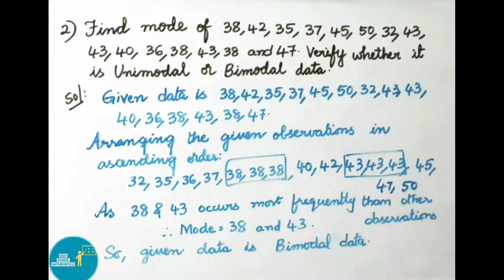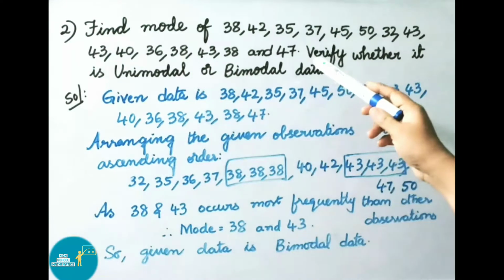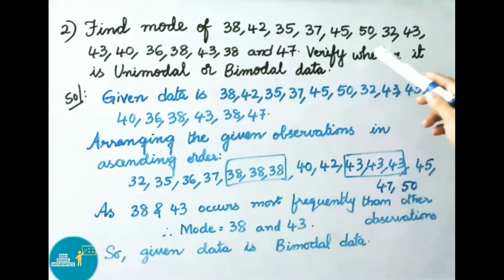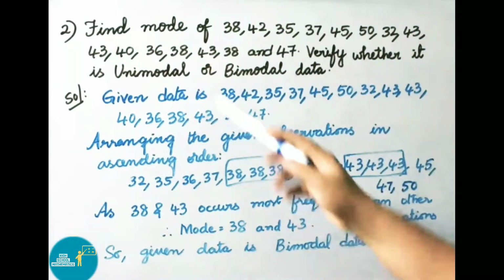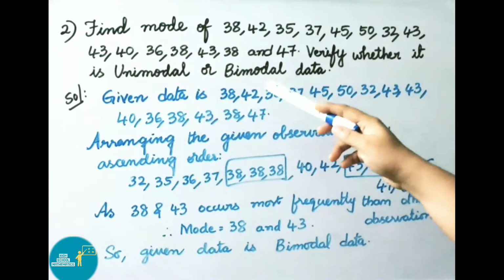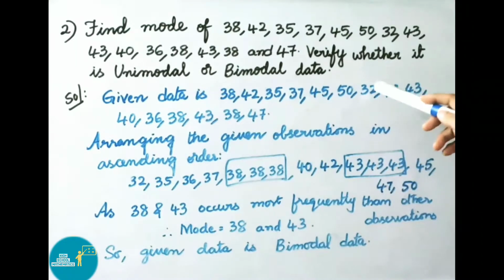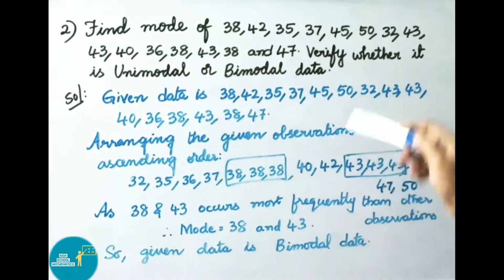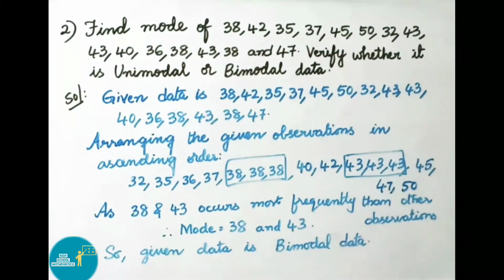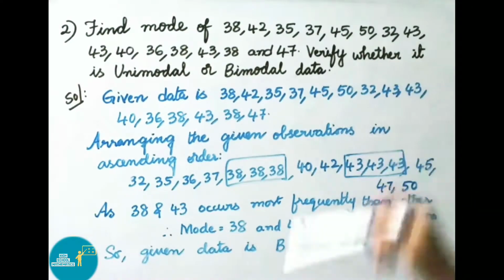See now question number 2. Find the mode of 38, 42, 35, 37, 45, 50, 32, 43 and 43, 40, 36, 38, 43, 38 and 47. Verify whether it is unimodal or bimodal data. Let us see the solution. Given data is, we have entered the given numbers.